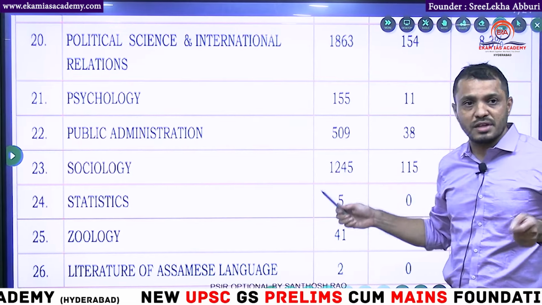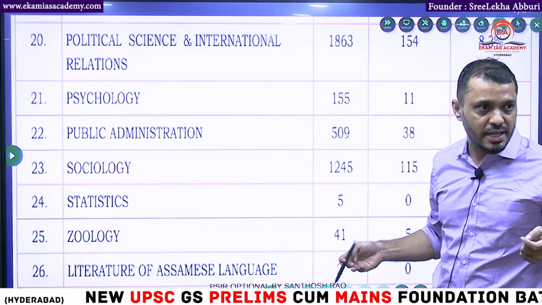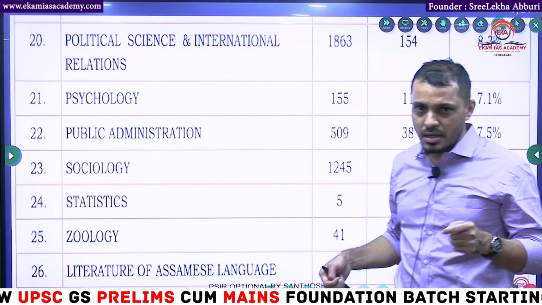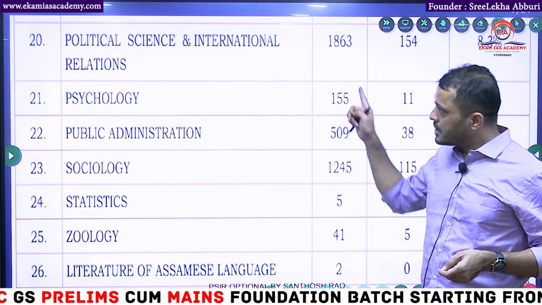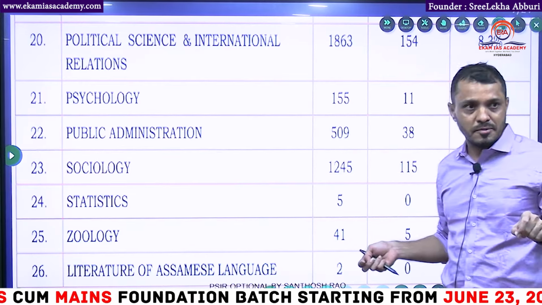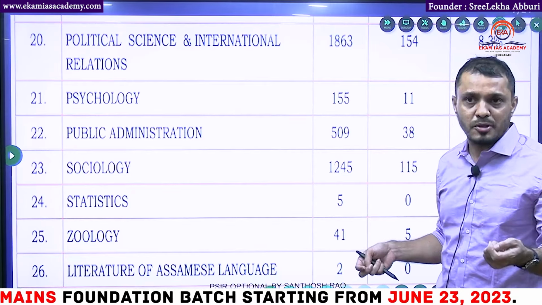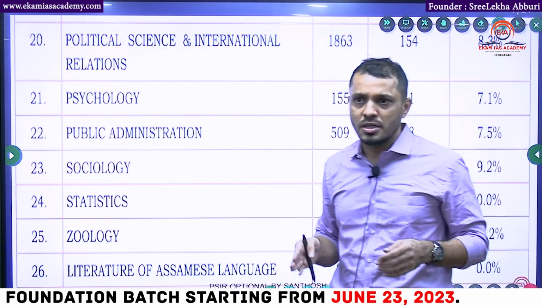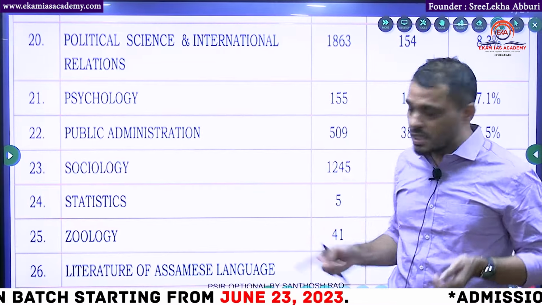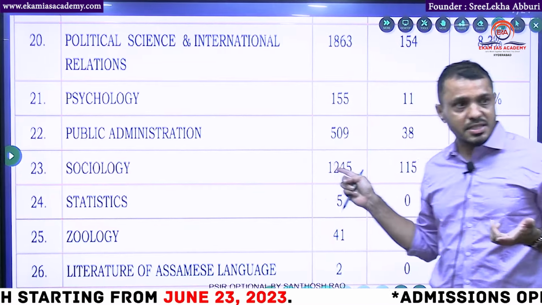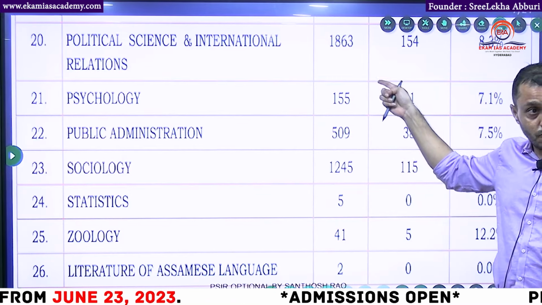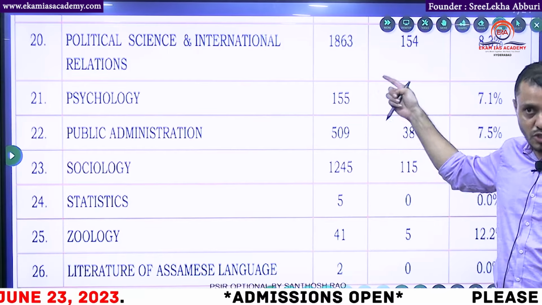This is the reason whenever you come to Ashok Nagar or go to Delhi, these are the famous optionals you will come across: anthropology, sociology and political science. But what you don't know is, when you are in Hyderabad, you are in a very small world, you think anthropology is the one most people are taking, but this is the UPSC data. Now we can understand around 1860 people, 1.5 times more than the rest of the optionals.